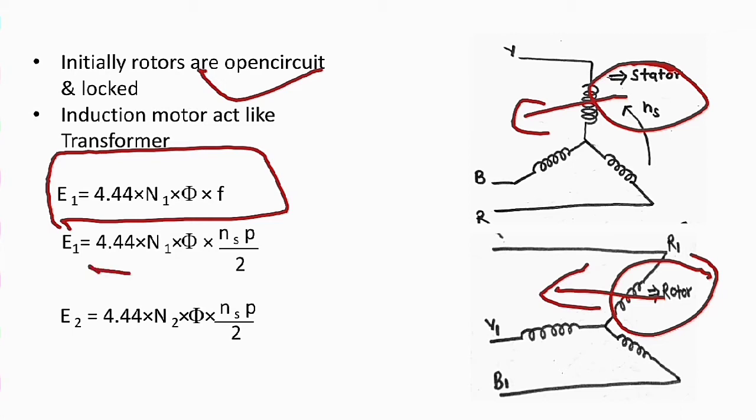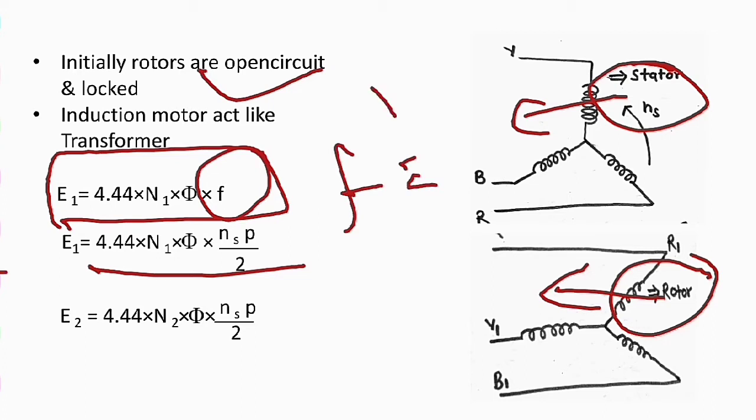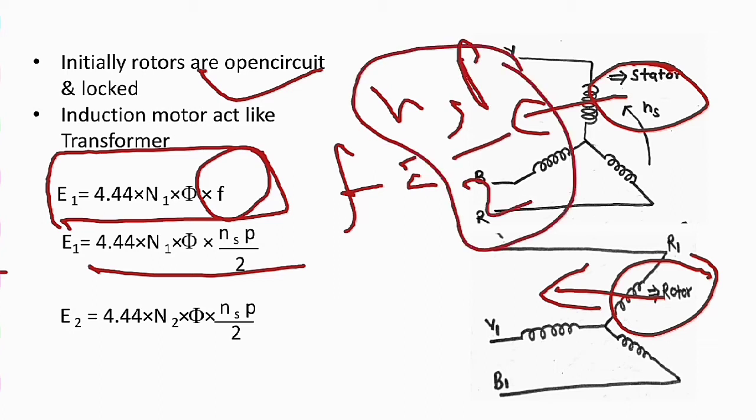The second equation: frequency F equal to Ns P divided by 2, where Ns is rotations per second and P is the number of poles in the induction motor. Through this way we can also derive this EMF.